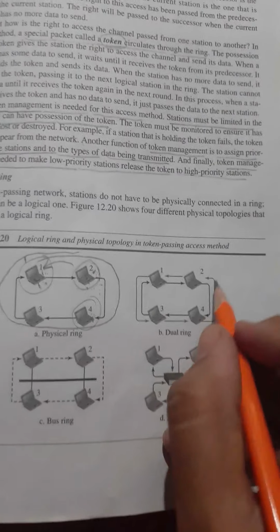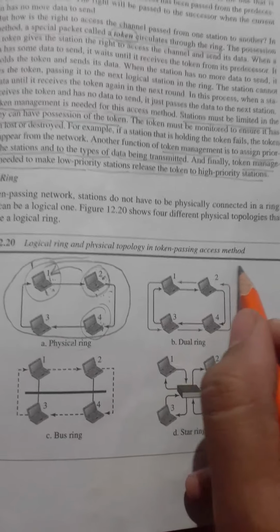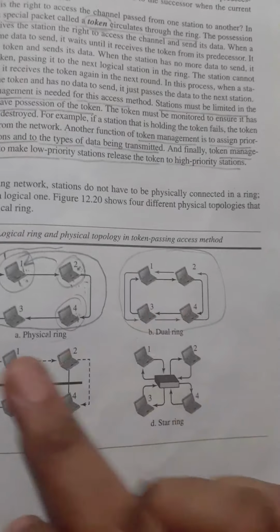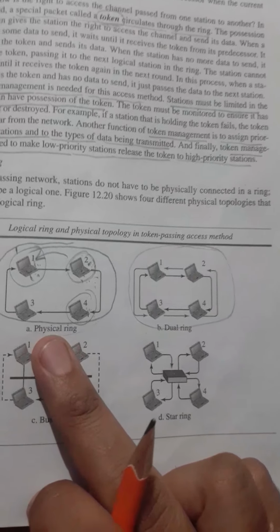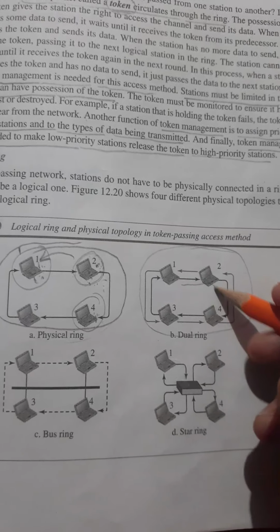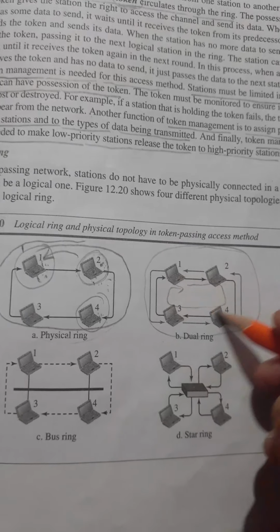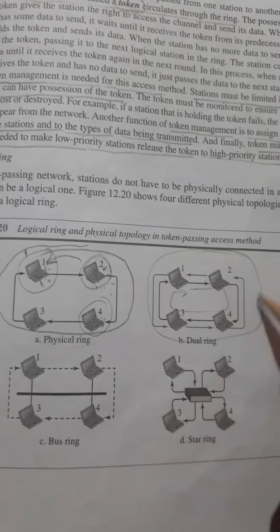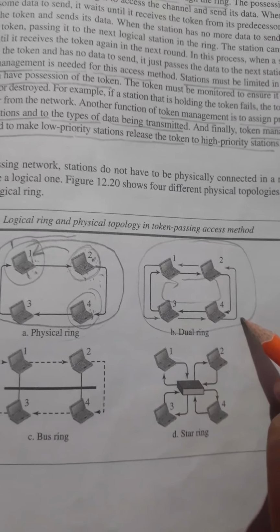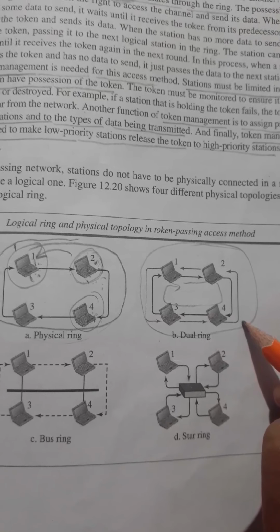Let us move to the second structure, that is the dual ring. It is similar to our physical ring structure, but this one is a single ring. The dual ring that you can see here is kept for emergency services only.